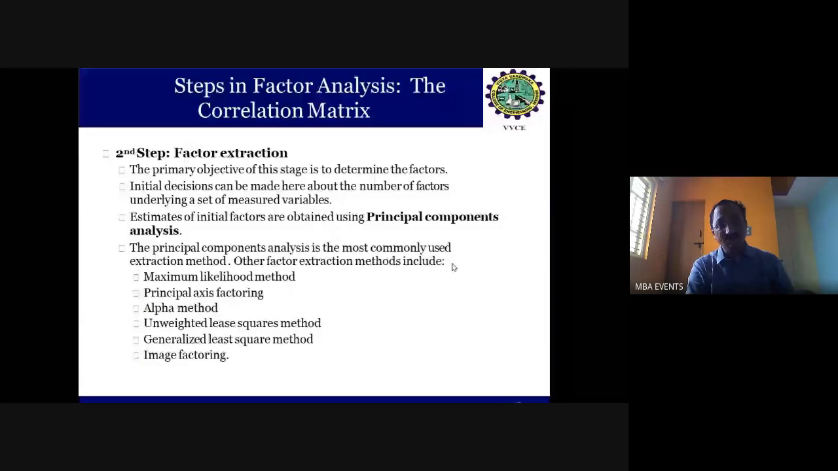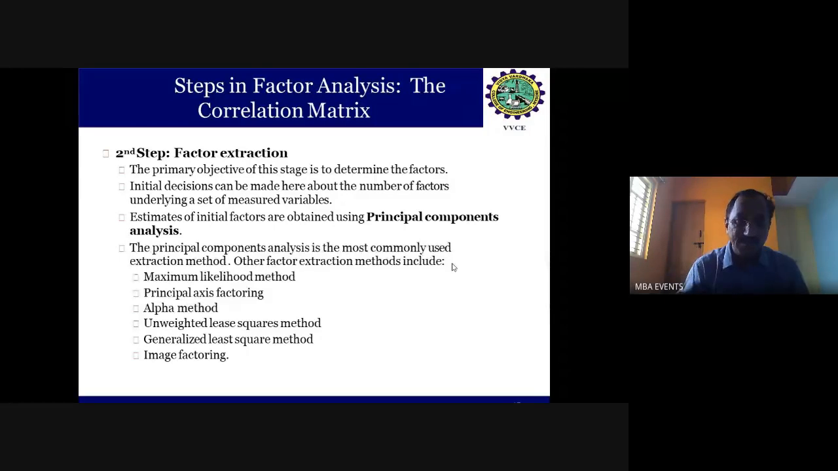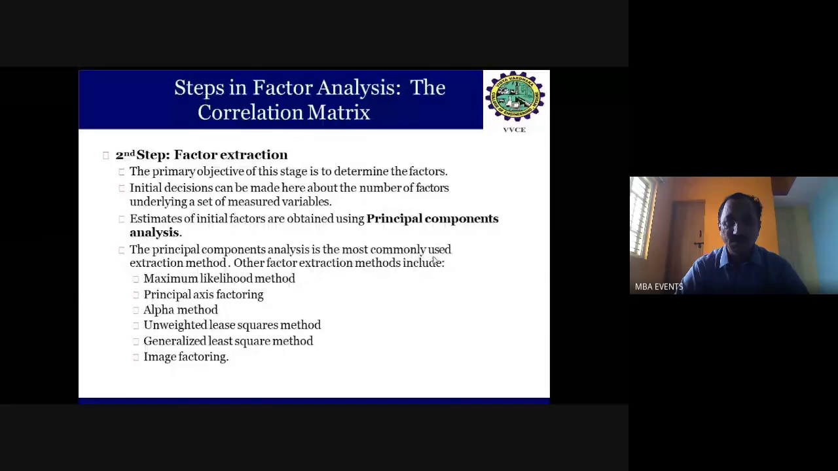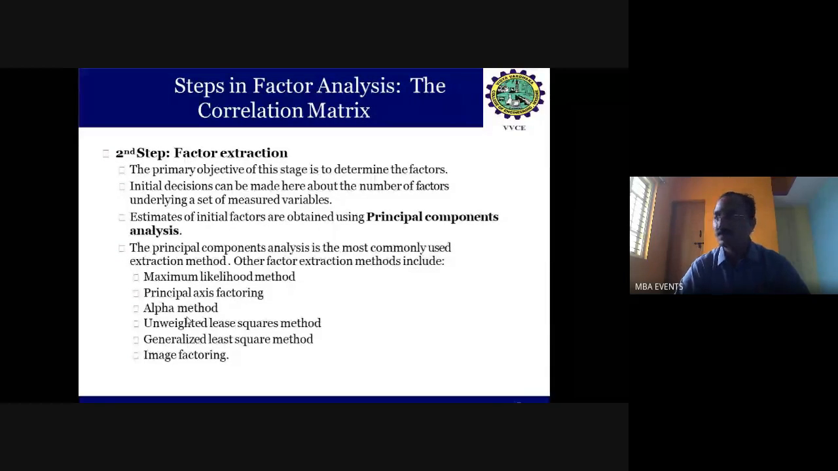But when you go with the software, you'll find some more methods: maximum likelihood method, principal axis factoring, alpha method, unweighted least squares method, generalized least squares method, image factoring. So various methods will be available, but go with this particular one, principal axis factoring.